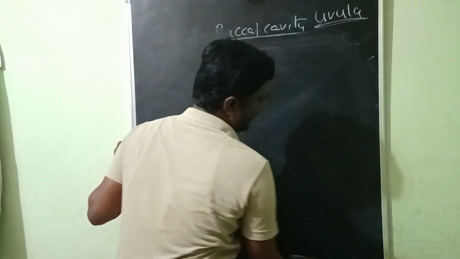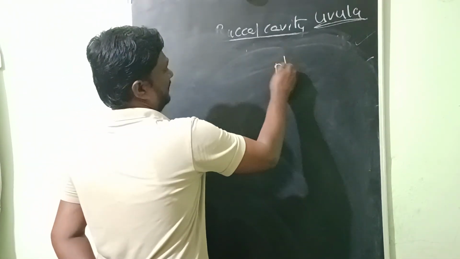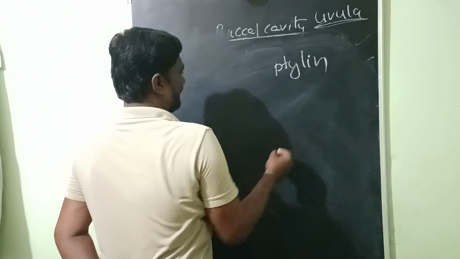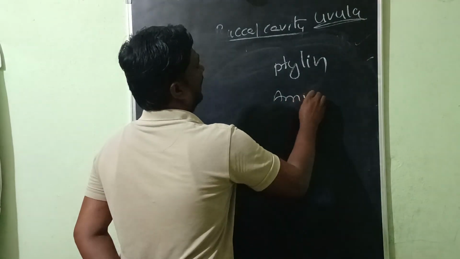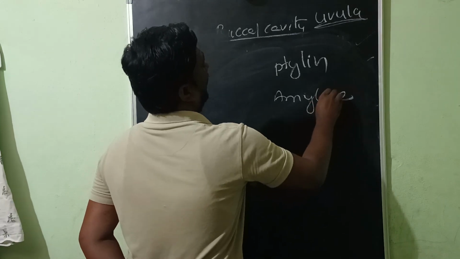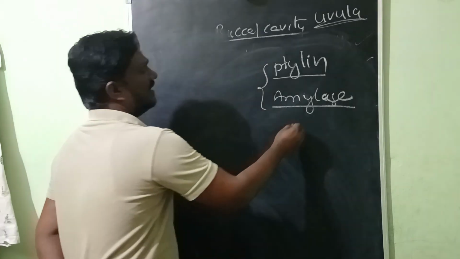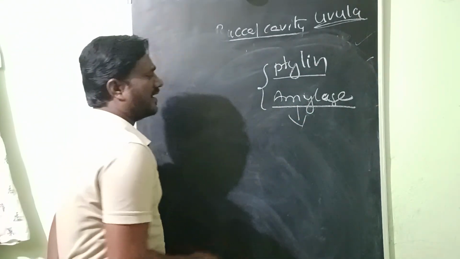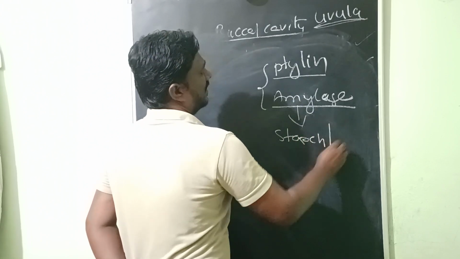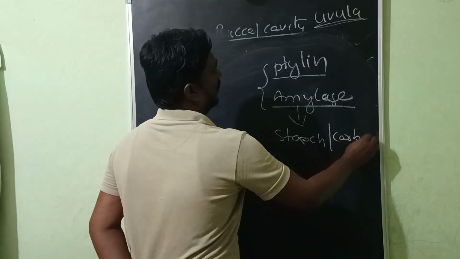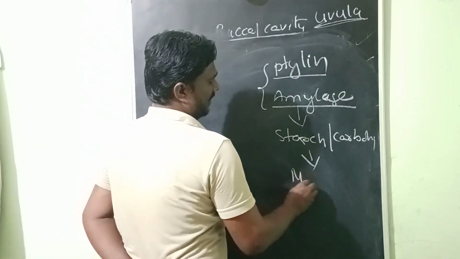They secrete the salivary amylase or ptyalin. These enzymes act on the starch or carbohydrates. They change into maltose sugar.